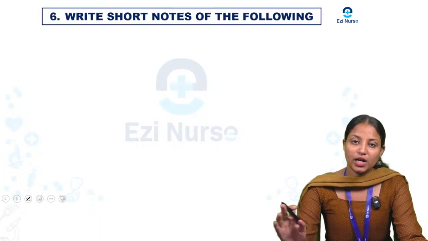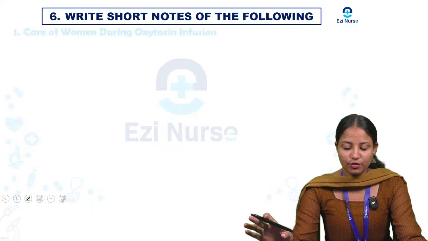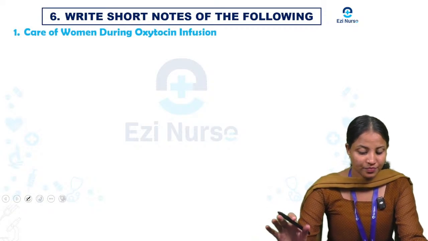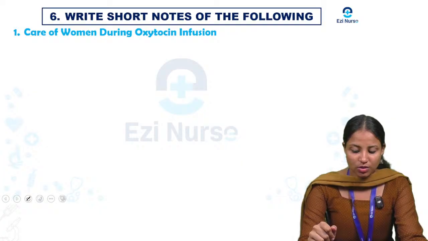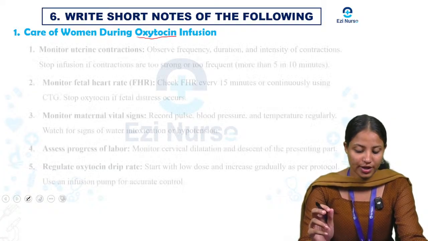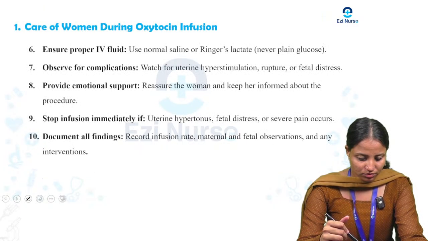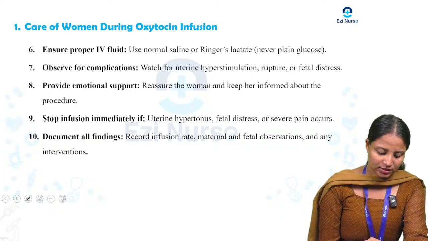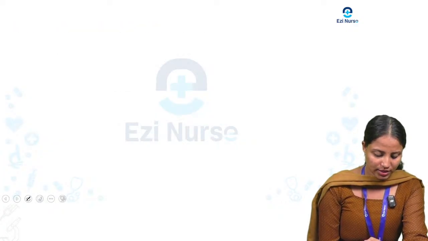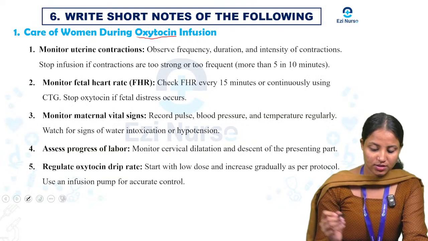Okay, next we are going for the short notes or short answers. Care of woman during oxytocin infusion. What is oxytocin? It is a drug that is used for contraction. Here you can see 10 points, so we can see them one by one.